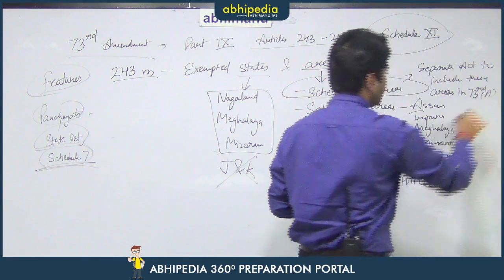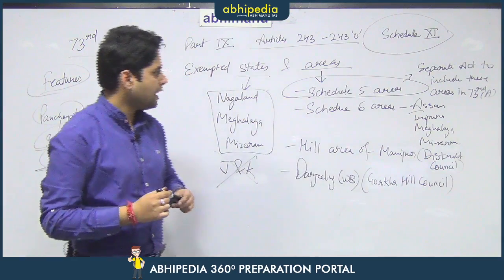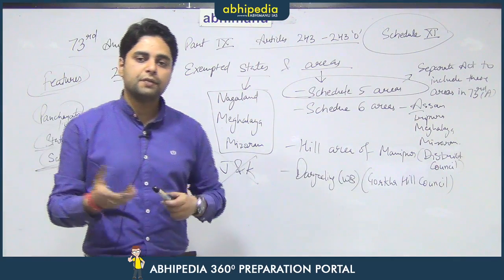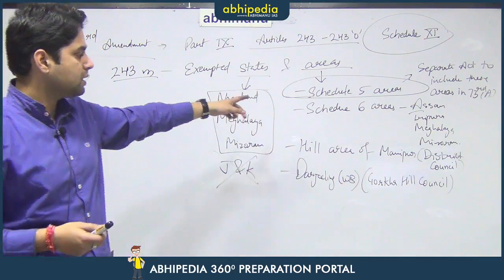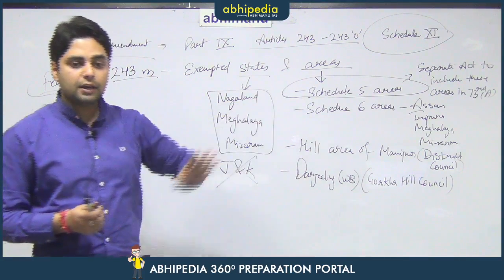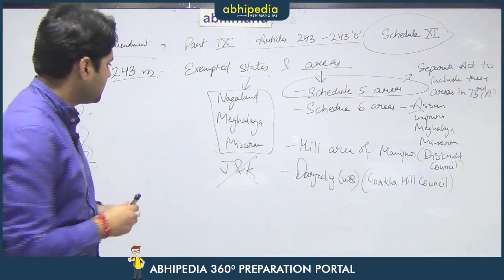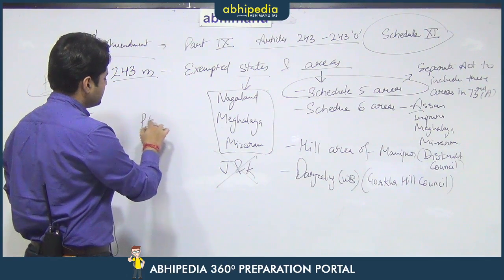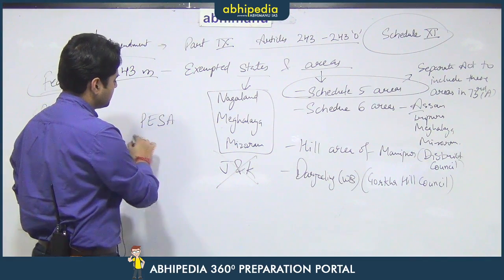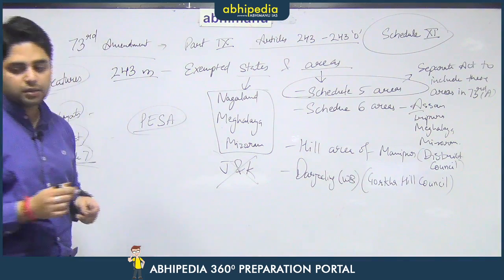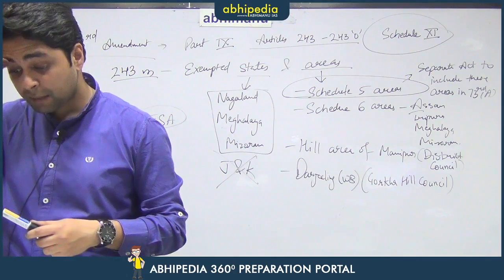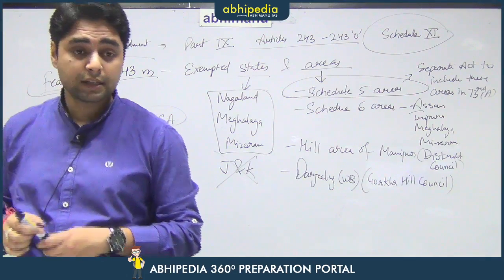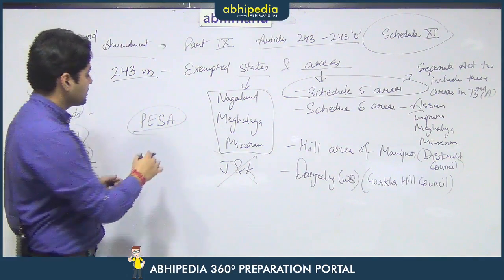So, the government can pass a separate law, and if the government thinks that at some point of time the 73rd Amendment now should be applied to these particular areas, then the government can do that, and the government has done that by passing the Panchayats Extension to Scheduled Areas Act or the PESA Act. So, the government has actually passed this particular law known as the Panchayats Extension to Scheduled Areas Act 1996.